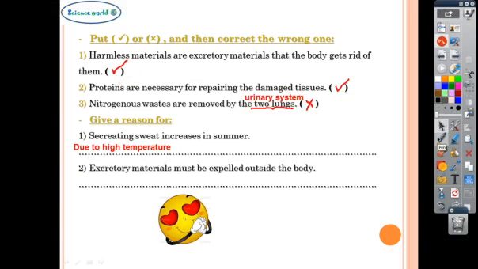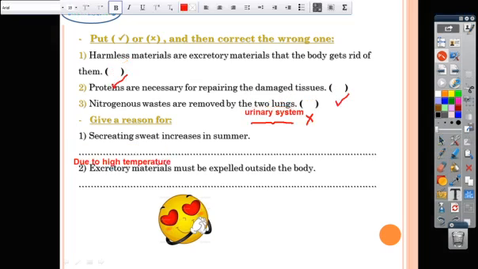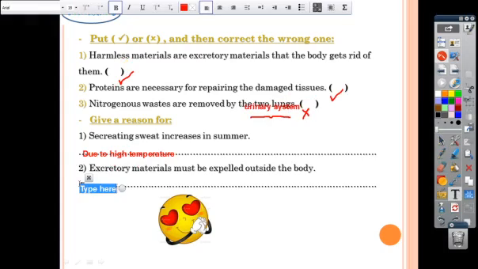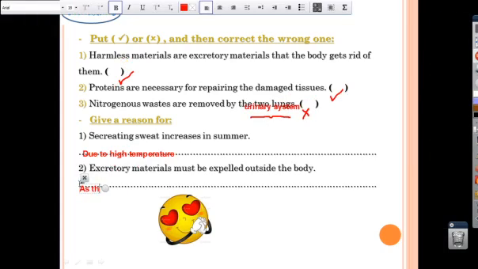Excretory materials must be expelled outside the body. Yes, as they contain harmless and poisonous materials that must be expelled outside.